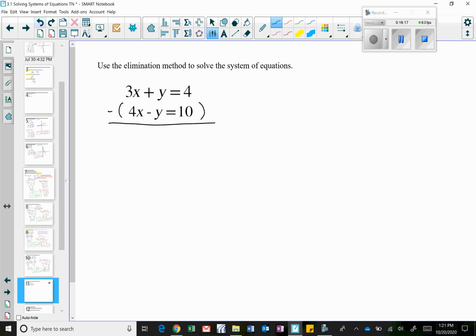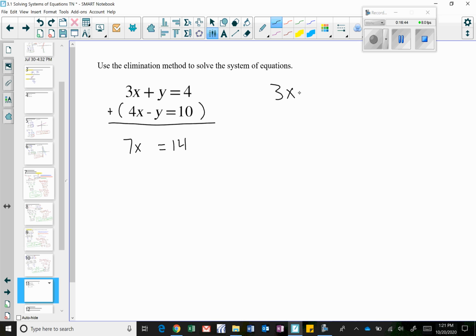Either A, instead of subtracting the bottom equation, I could add the bottom equation. And when I added it, I would get 3x plus 4x is 7x, and then y plus negative y would reduce out to 0. So that would work out nicely, and then I could continue solving the equation like this.